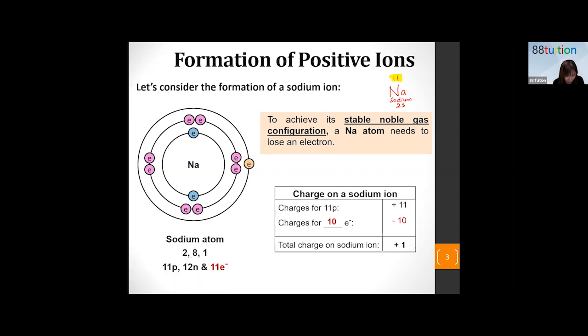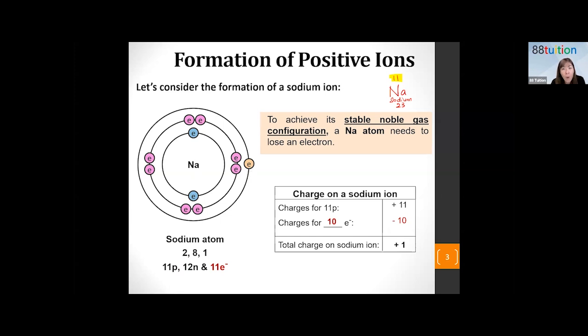So, sodium atom. Last lesson, we also learned how to draw all this, isn't it? So the first shell can take 2 electrons, second shell can take up to 8, and then the third shell can take 1 electron, which is the last electron left after you fill the first and the second shell with electrons. What is left is only 1 electron. 1 electron is placed in the third shell.